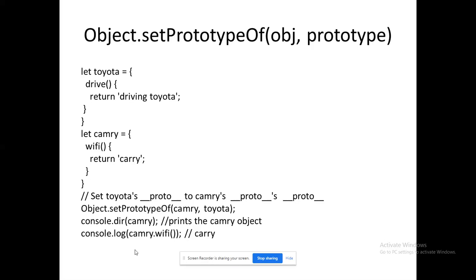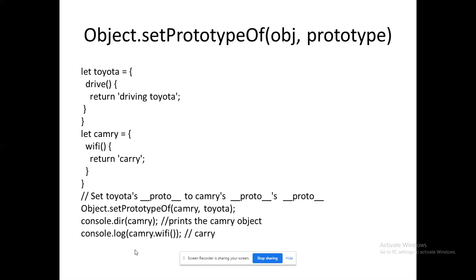So what I am doing is Object.setPrototypeOf(Camry, Toyota). So it is ready to set the prototype to Camry. Please remember that it is setting the prototype of Toyota to Camry. Ultimately, we are going to print it. console.dir will print what is available in the corresponding object.